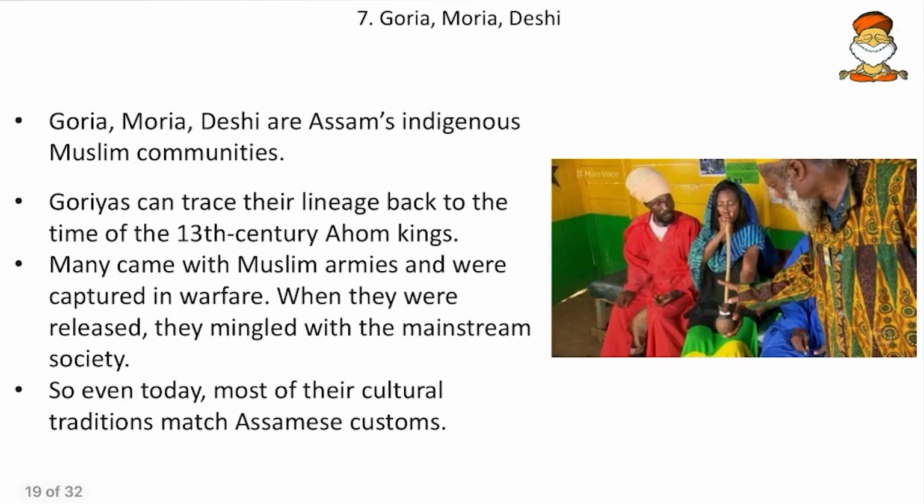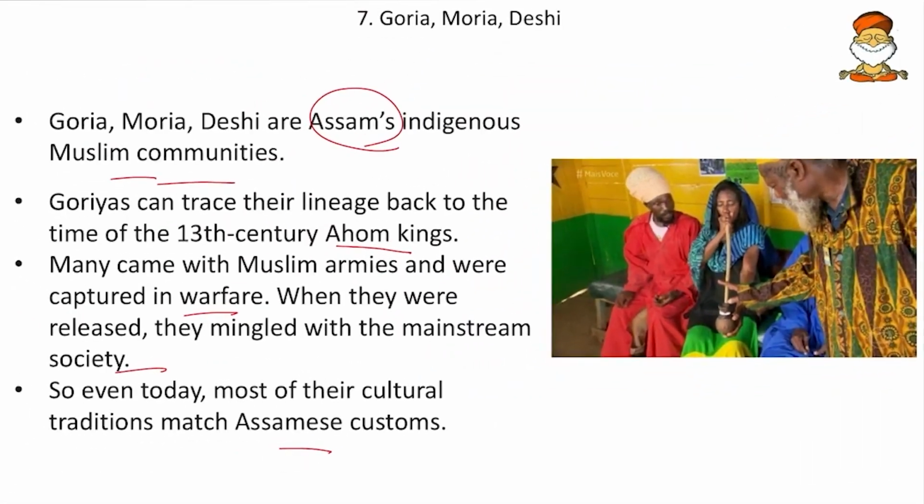Then come to next, the Goria, Moria and Deshi communities. Goria, Moria and Deshis are Assam's indigenous Muslim communities. So remember they are in Assam and they are Islamic communities. And the Gorias can trace their lineage back to the time of 13th century Ahom kings. So they have a background as long as the 13th century, and many came with Muslim armies and were captured in warfare. And when they were released, they mingled with the mainstream society. And so even today, most of their cultural traditions match with Assamese customs.